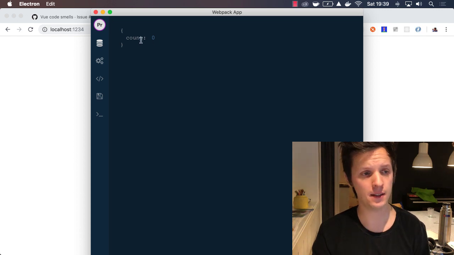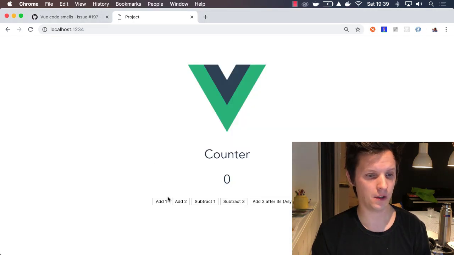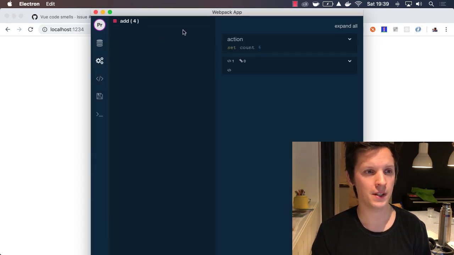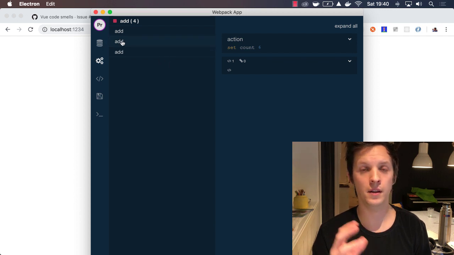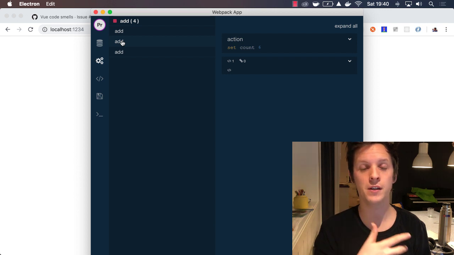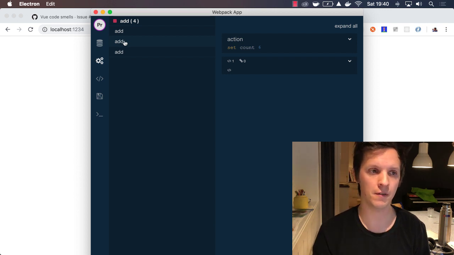We see the state. And when I start clicking these things, we have actions. So you can see all the action executions, what we passed in, and all that good stuff. Now, if you haven't seen these dev tools before, this dev tool actually shows you all the side effects and everything.